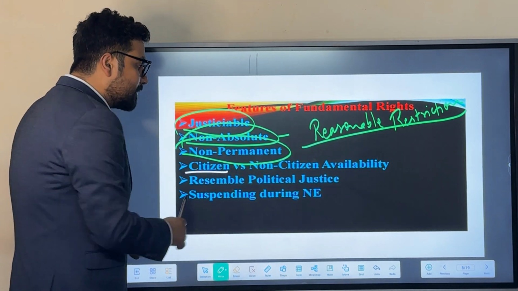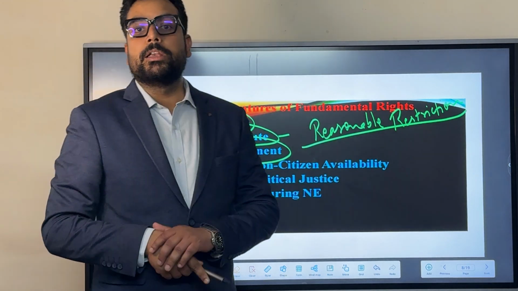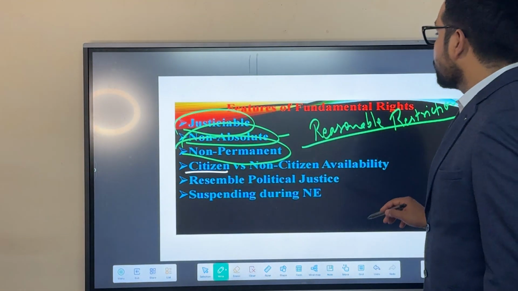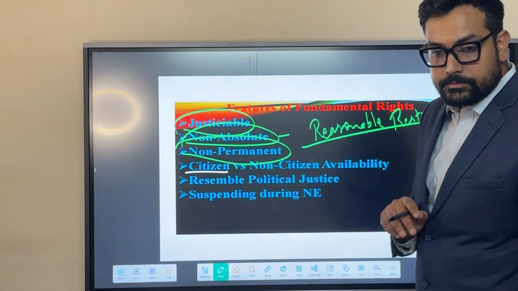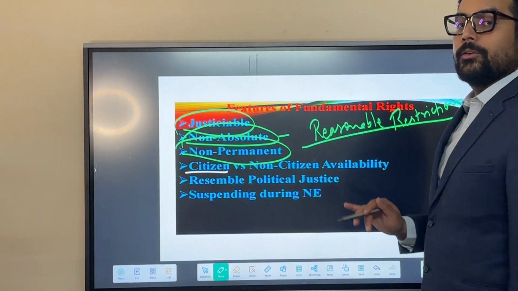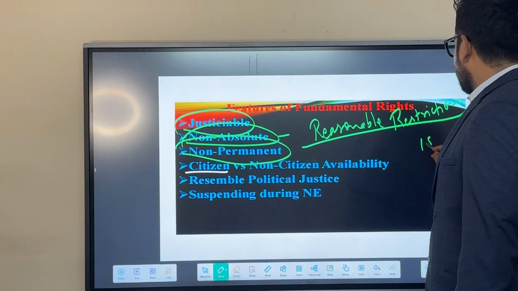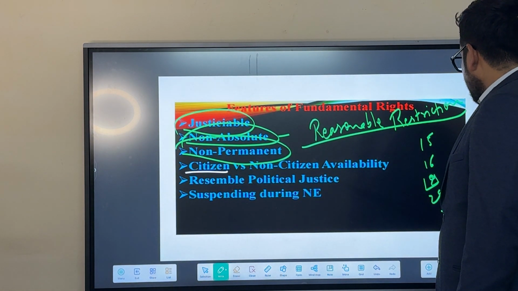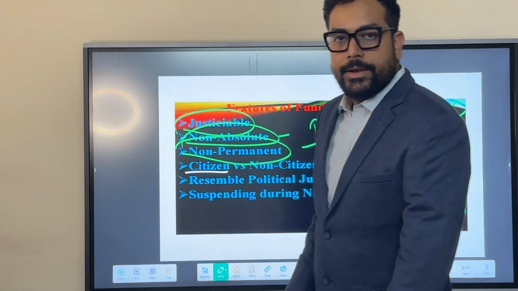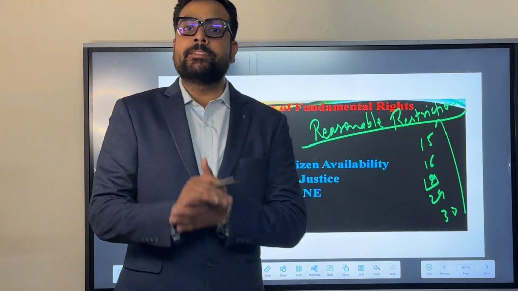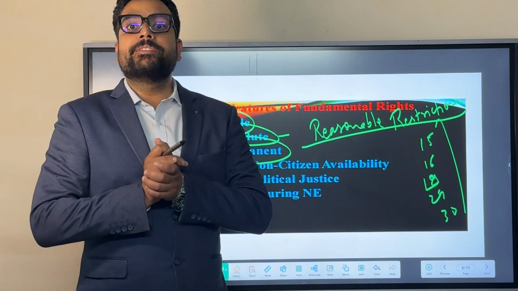Second one would be citizen versus non-citizen availability. Some fundamental rights are limited to citizens of India only, and these are Articles 15, 16, 19, 29 and 30. These are 5 fundamental rights that are limited to Indian citizens only.